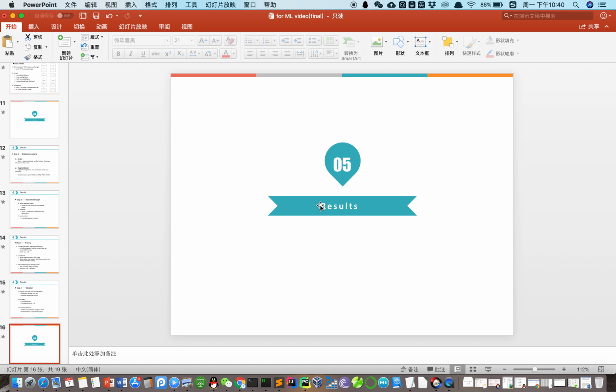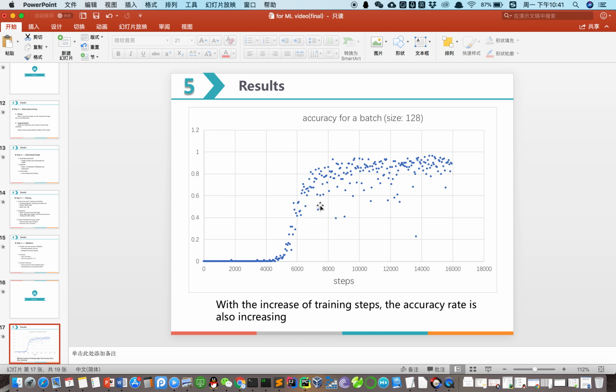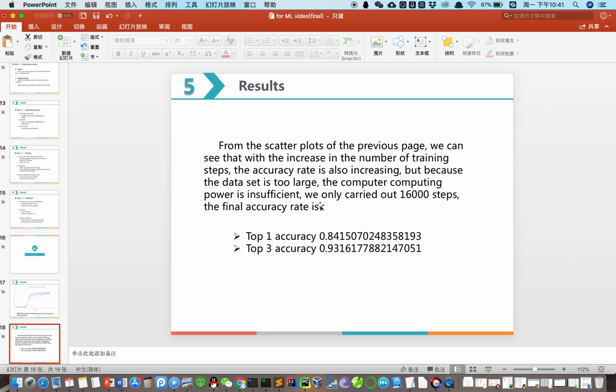Finally, I will talk about the results of our project. You can see from the graph that with the increase of training steps, the accuracy rate is also increasing. From the scatter plots of the previous page, we can see that with the increase in the number of training steps, the accuracy rate is also increasing. But because the data size is too large and the computer power is insufficient, we only carried out 16,000 steps. So the final accuracy rate is shown as follows.